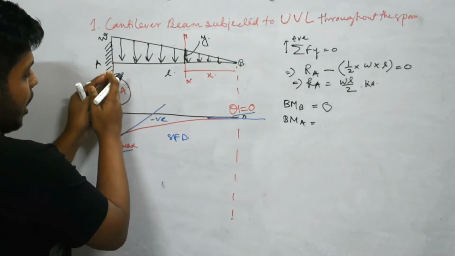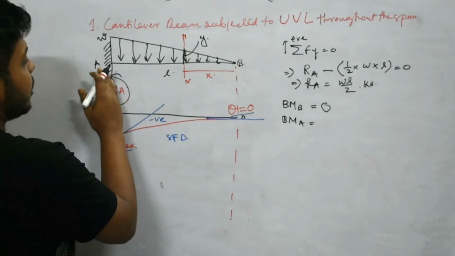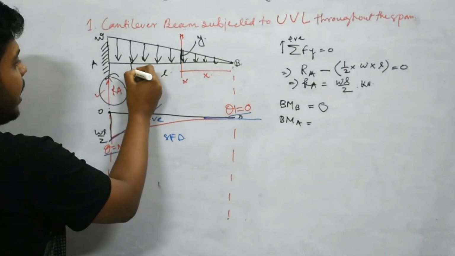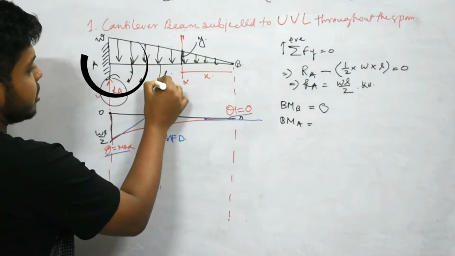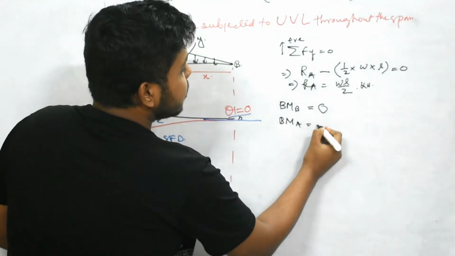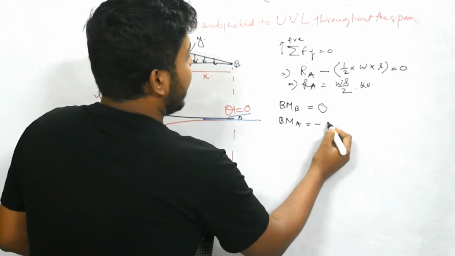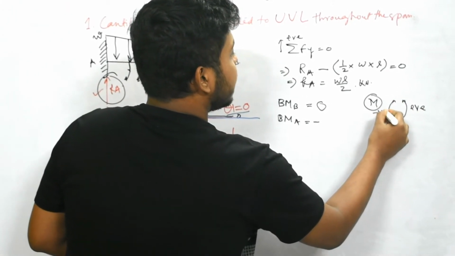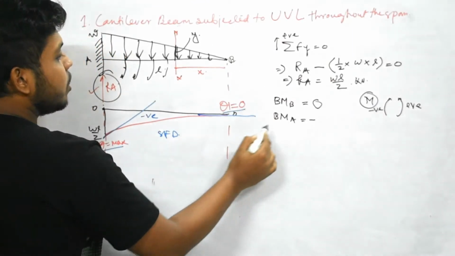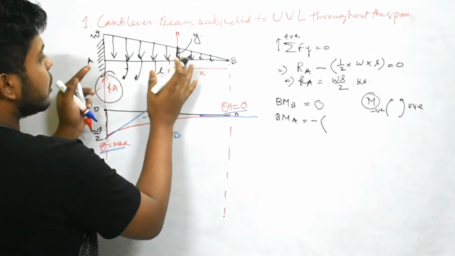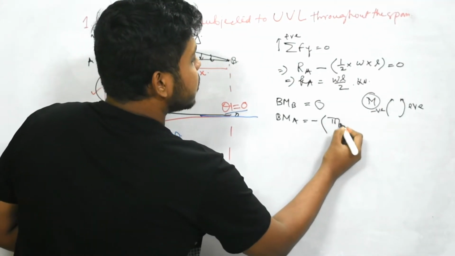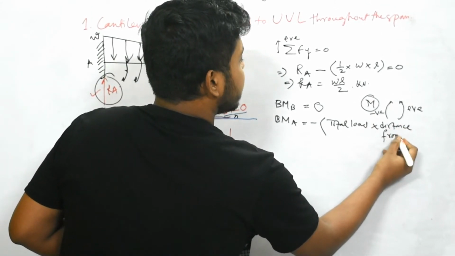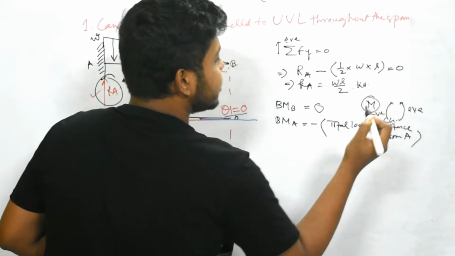So about the point A we have to take the moment, and right side of this A point we have only this UVL acting. So this UVL acting in downward direction, that means it has a tendency to rotate in clockwise direction. That means the sign will be negative, as our moment convention is anti-clockwise positive and clockwise negative for right side of the section. So BM at A will be minus total load into distance. So minus total load multiplied by distance from A. So which distance? That is CG distance from A.